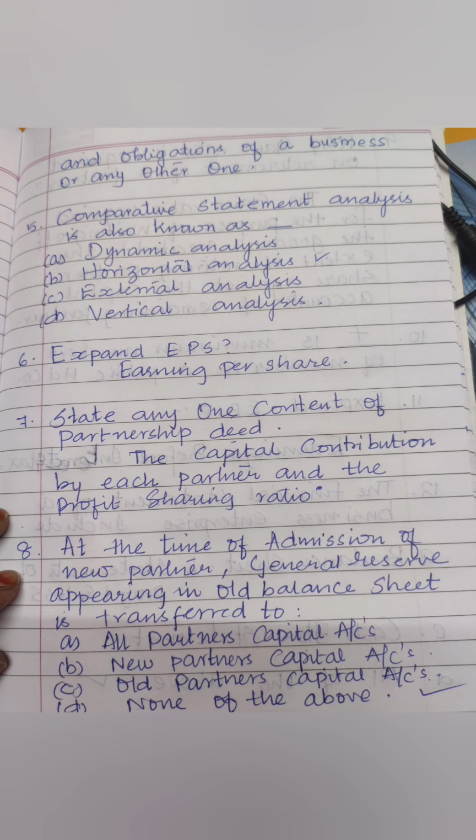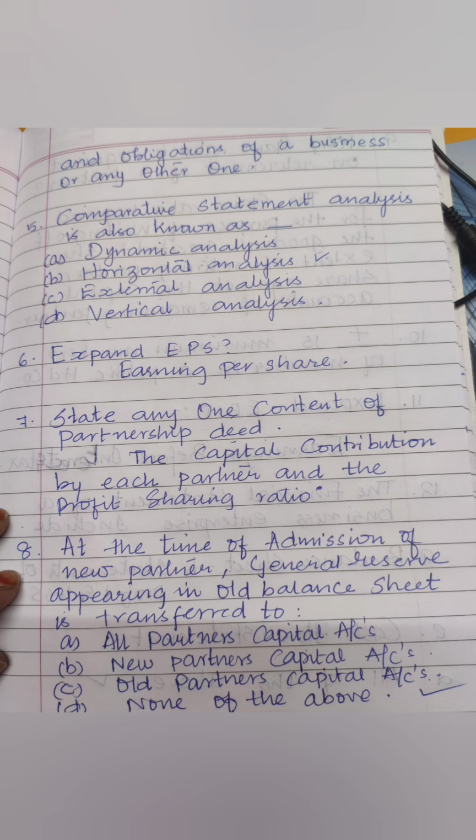After that, comparative statement analysis is also known as dynamic, horizontal, external, or vertical. The answer is horizontal analysis. Expand EPS. EPS is earning per share. State any one content of partnership deed: the capital contribution by each partner and the profit sharing ratio.